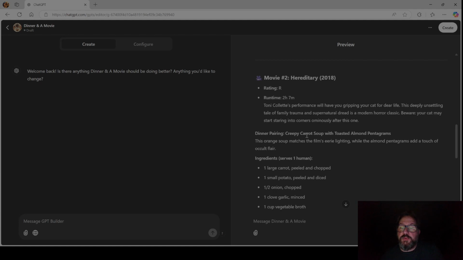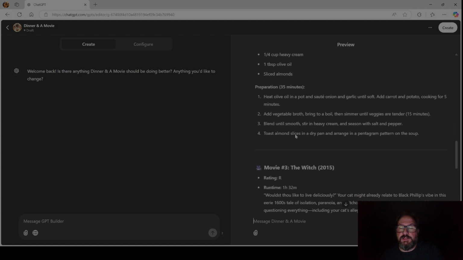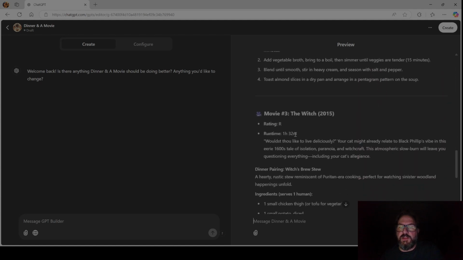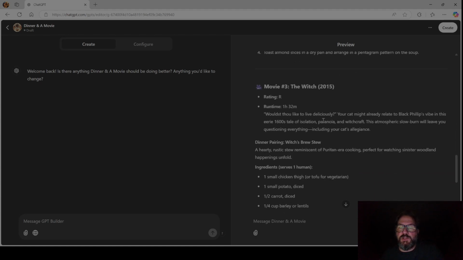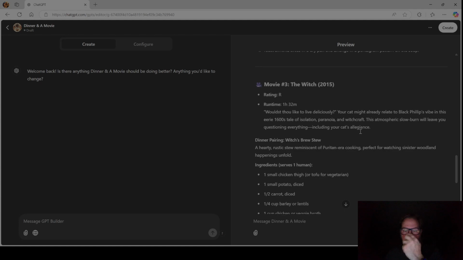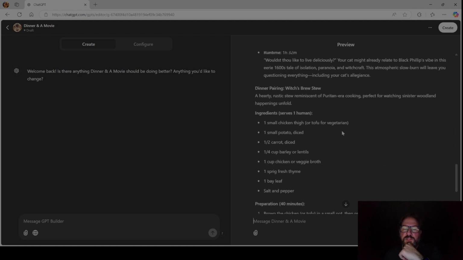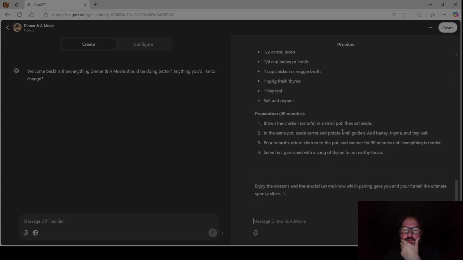Creepy carrot soup with toasted almond pentagrams. That sounds ghastly. Okay, The Witch. Wouldst thou like to live deliciously? That's cool. It mentions the cat. Witch's brew stew. Yeah, that's pretty cool. That works.